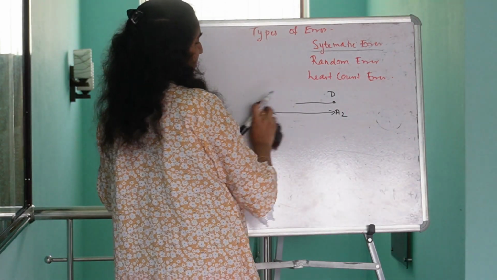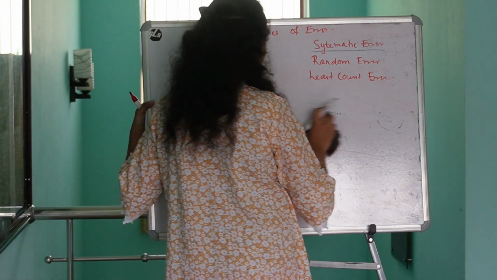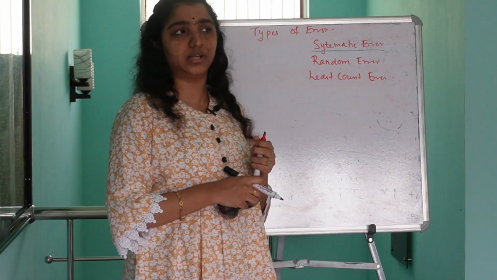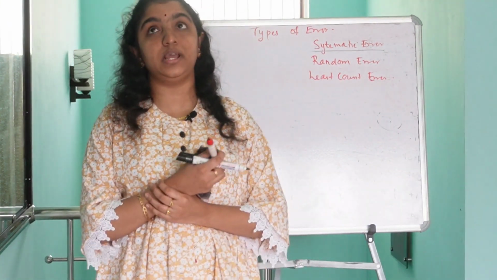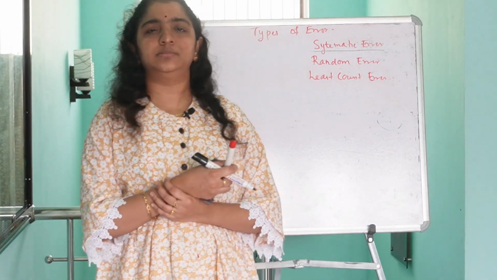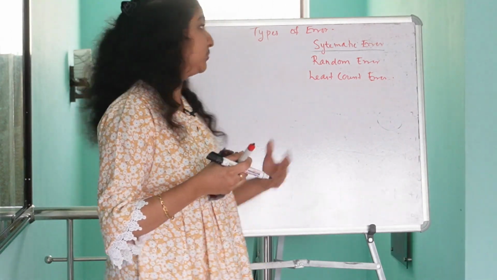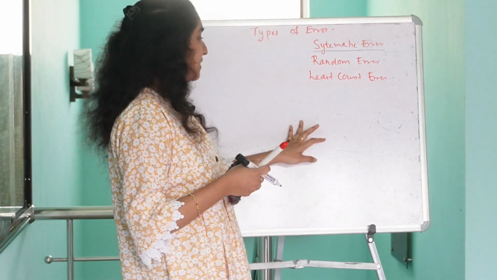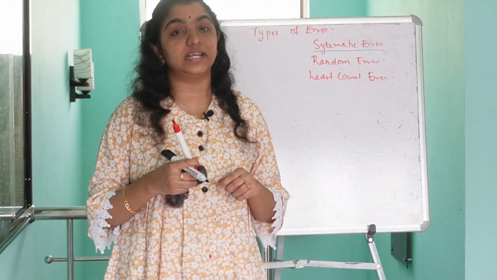From the entrance examination point of view, you could hardly find questions on the types of error such as systematic error, random error or least count error. In most cases, they usually ask questions based on precision, accuracy, absolute error, relative error, combination of errors, etc. But anyway, we should know each and every topic discussed in the NCERT textbook, isn't it?